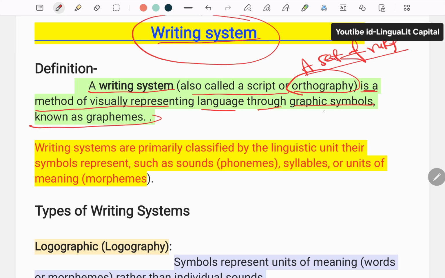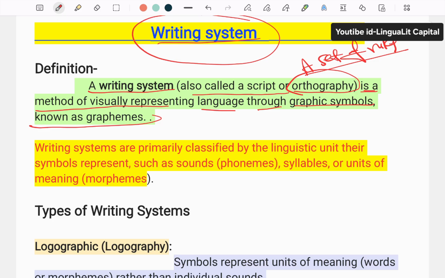Graphic symbols means the symbols that you use to express yourself. Whatever points or matters you want to express, if you write the same matter in graphic symbols, then that is known as the writing system.